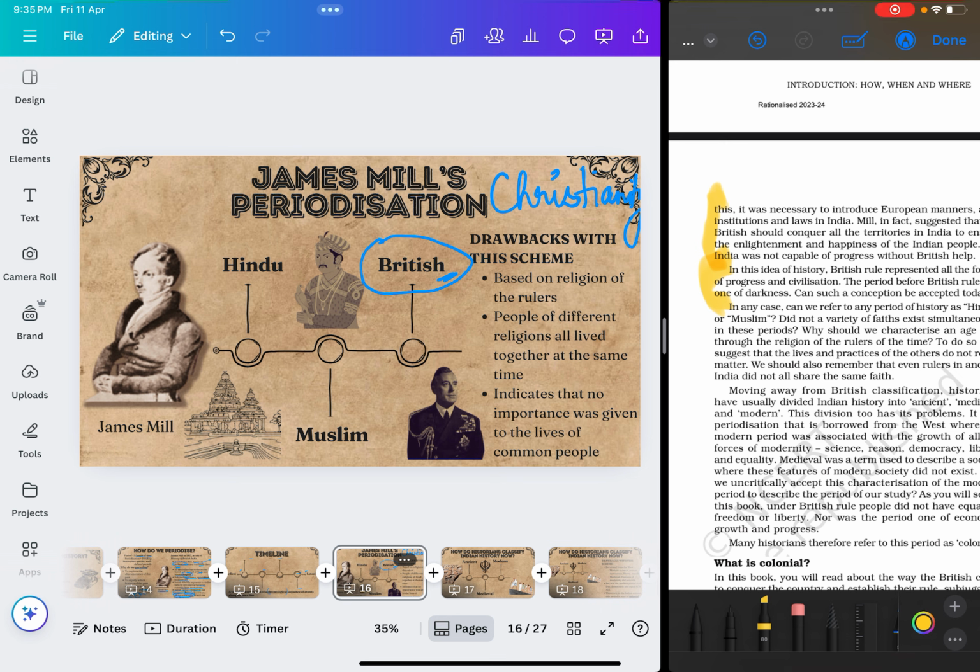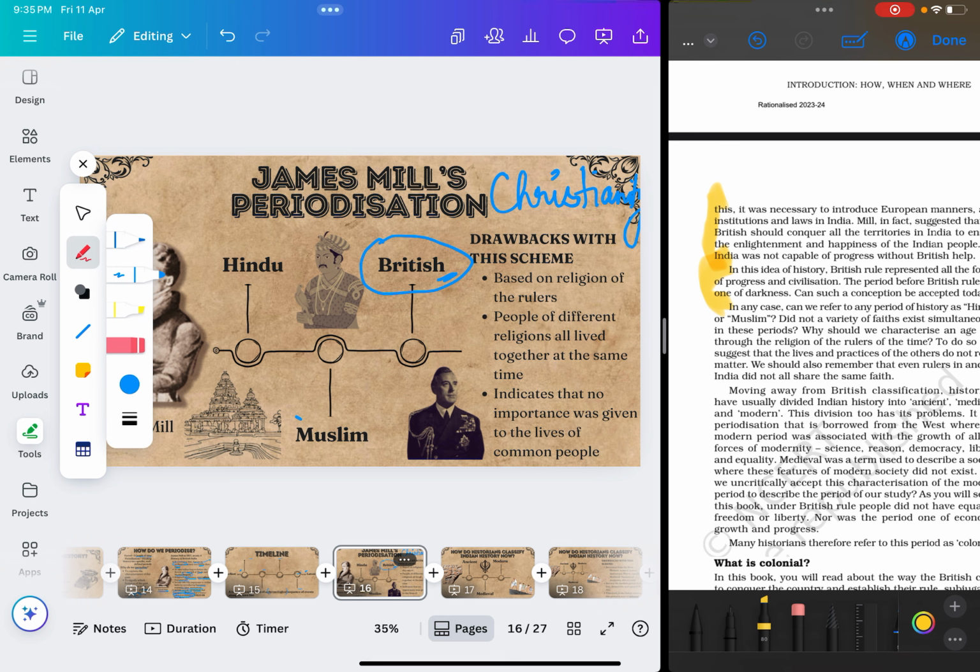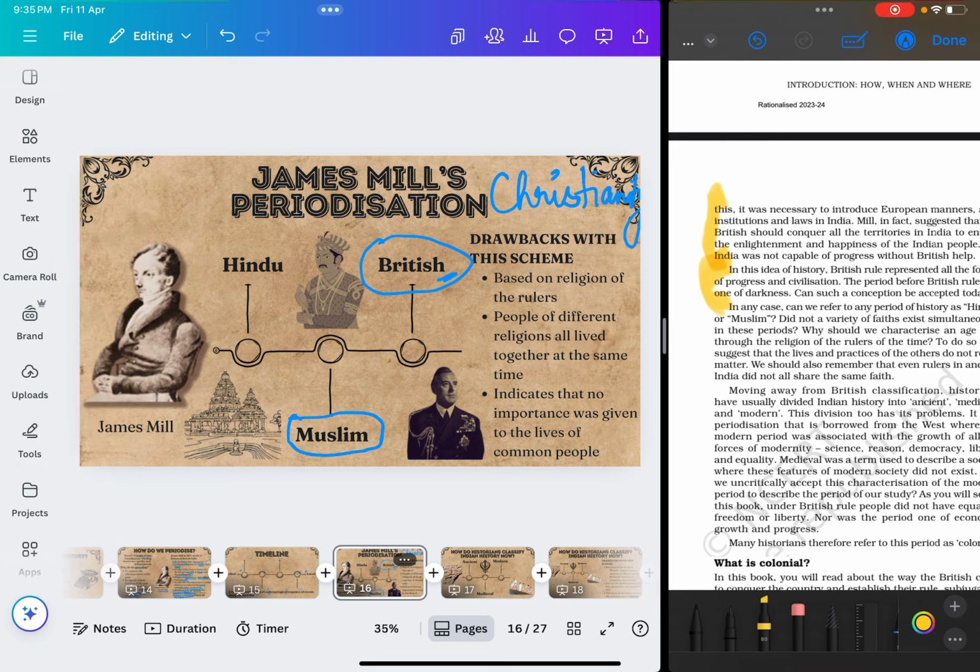Now, what is the problem with this periodization? Think again about what history you have read earlier, and tell me. Last year you did Mughal history, right? So according to James Mill, all rulers during this period were Muslim. But is that true? Were there no non-Muslim rulers at this point of time? You also know that there were Marathas and Rajputs, both of whom were not Muslim. So on what basis can James Mill make this periodization? Clearly he is not entirely correct.